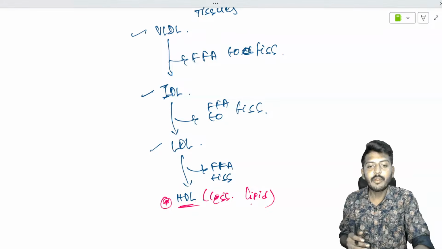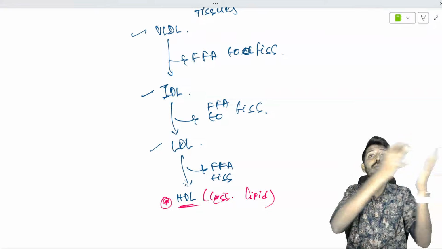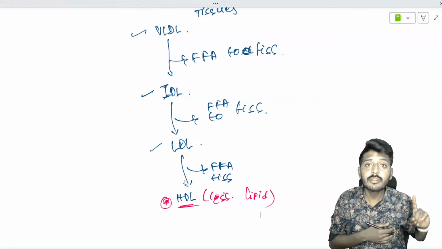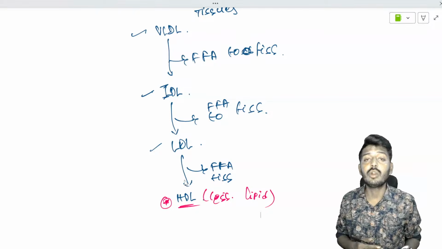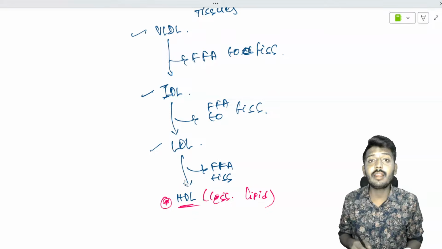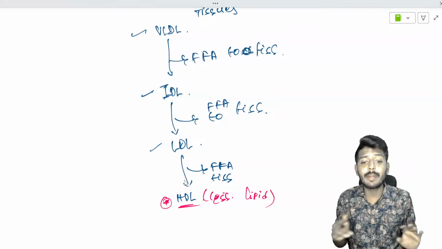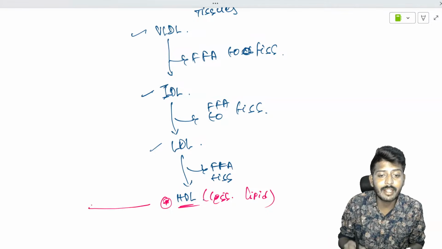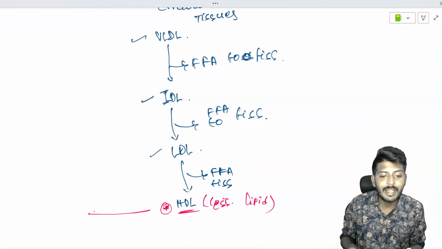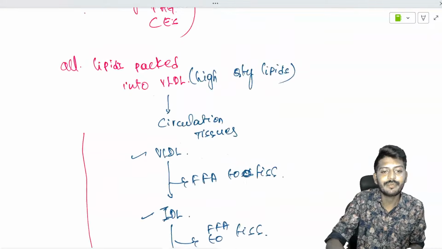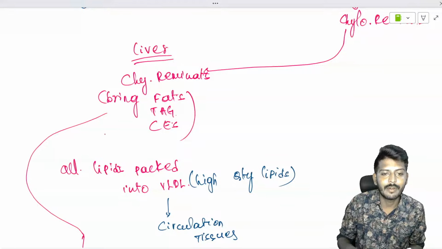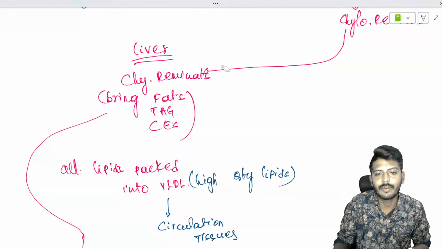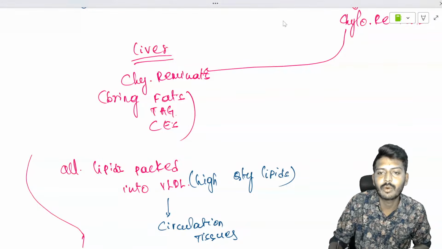Now this HDL, everything has been distributed. Skin, have you got it? Yes sir. Testicles, ovaries, have you got the cholesterol? Yes sir. Adrenal gland, have you got it? Yes. After giving to everybody, the remaining cholesterol, HDL will take in the truck and go back to the liver.